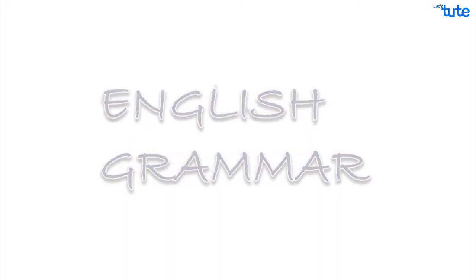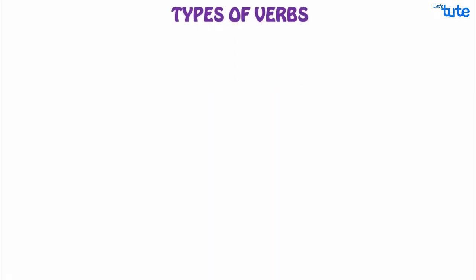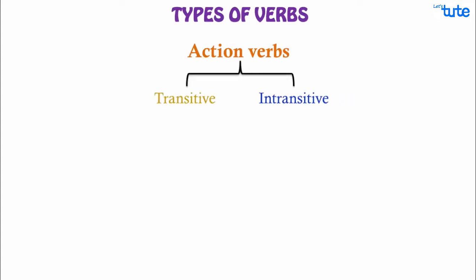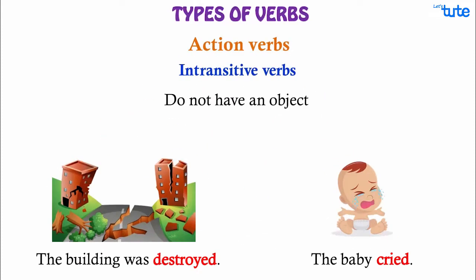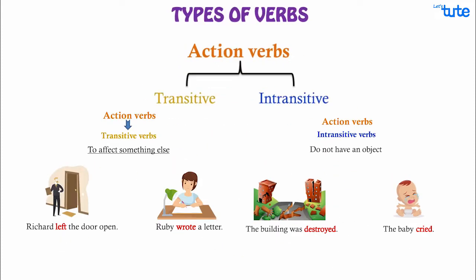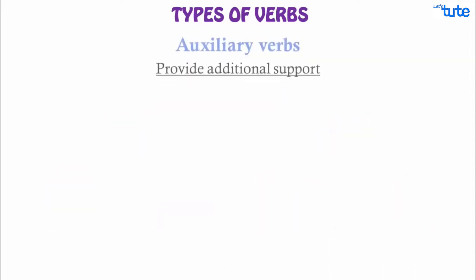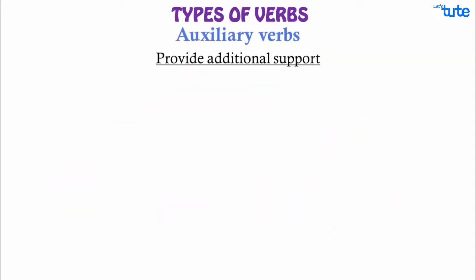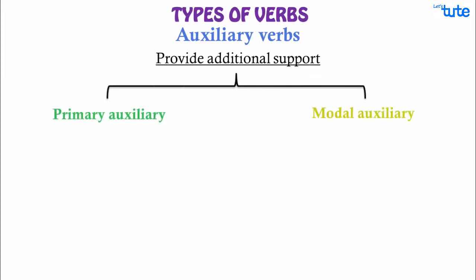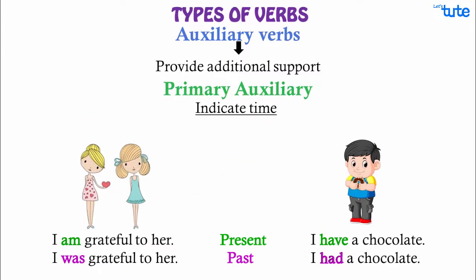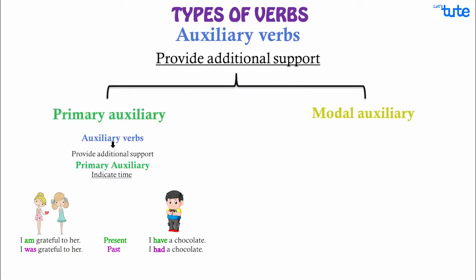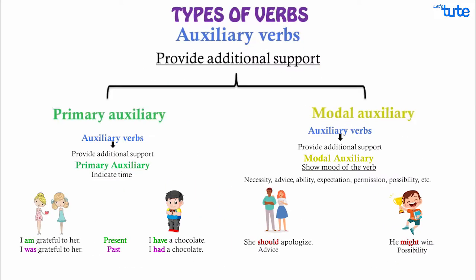In our last two sessions on types of verbs, we understood action verbs and how they are further divided into transitive and intransitive verbs. Then we saw auxiliary verbs, that are helping verbs, which are further divided into primary and modal auxiliary verbs. Friends, if you have not yet watched that session, we suggest you to watch it first to get a better understanding of this session and all the upcoming sessions.